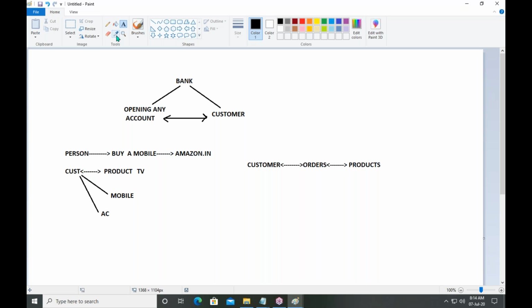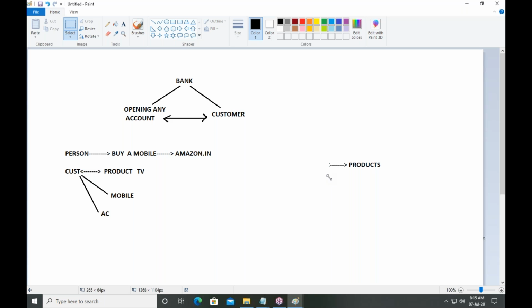See, I am cutting some objects. If you don't make an order, you are unable to purchase a product. If you make an order, but suppose products are not there, then is there any meaning for your order? No meaning. An order is compulsorily related to a product. Suppose products are there, but customers are not interested in your product.